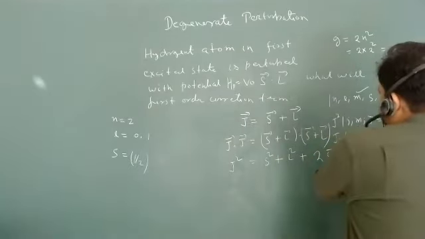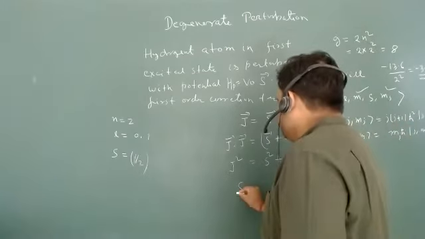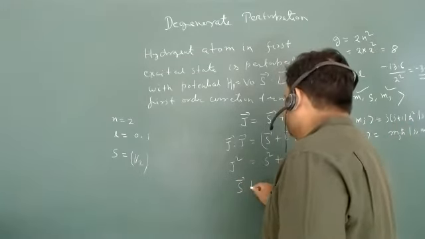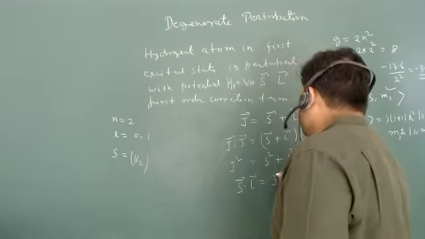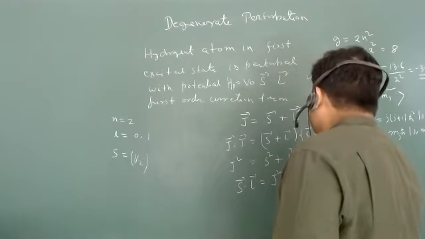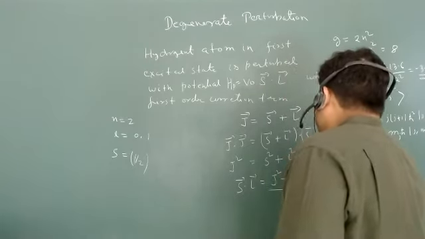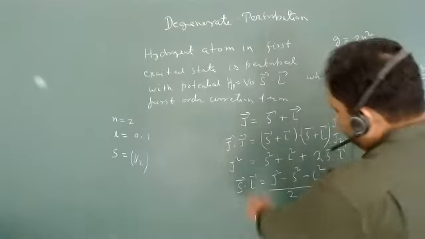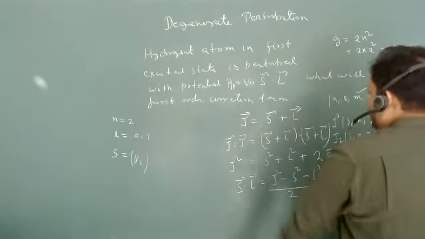So I can write the S dot L operator as J square minus S square minus L square, all divided by 2. So this is equivalent to my S dot L operator.